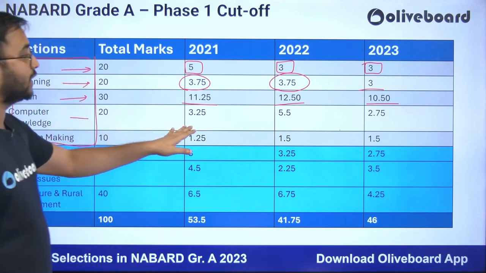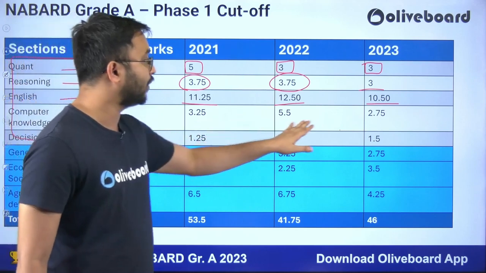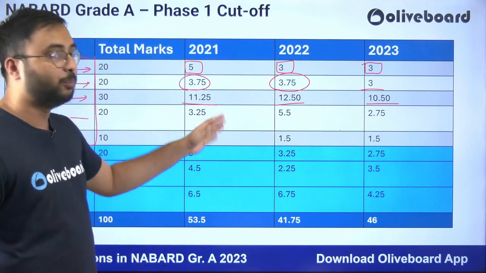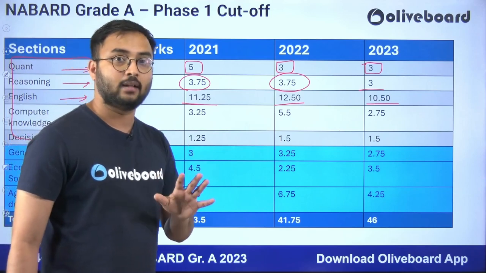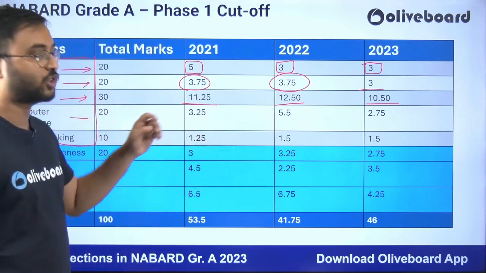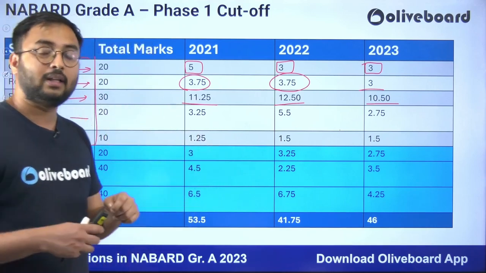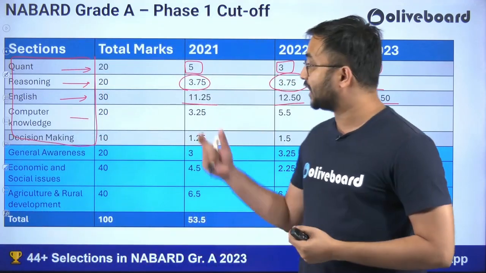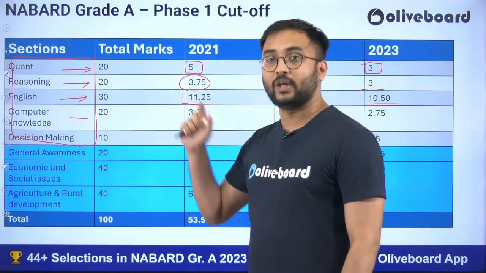Computer knowledge, the cutoff is again 3.25, 5.5 and 2. So the cutoff ranges up to 5. Again for computer also I'll recommend that you solve 8 questions. So section wise your strategy should be there. Not like maybe the RBI Grade B or maybe the SEBI Grade A exam. Your sectional analysis is very important.